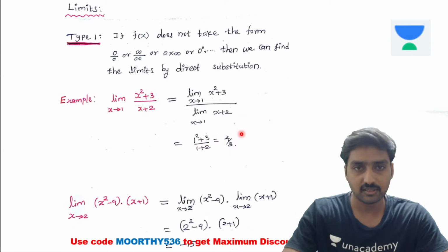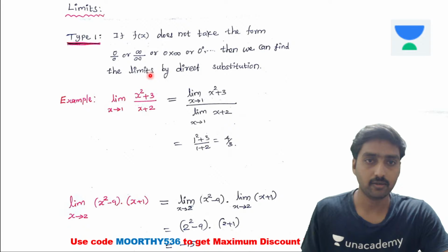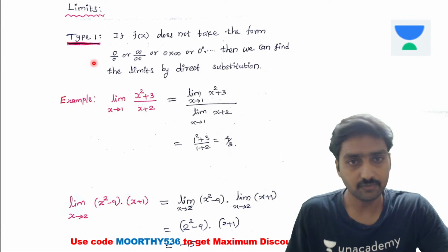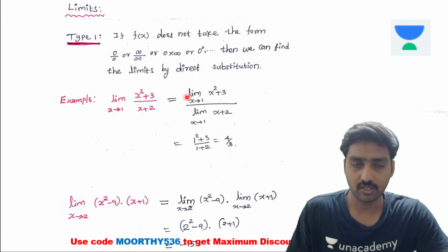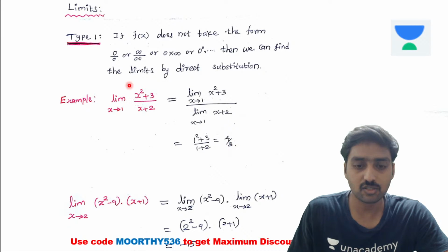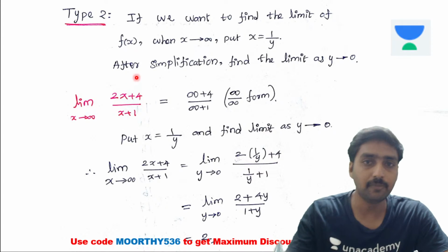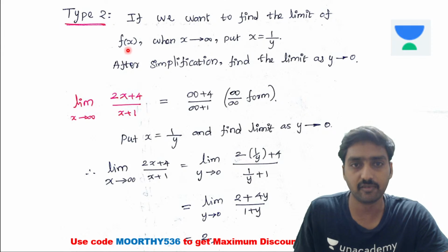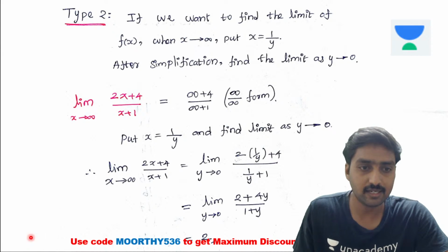Limit of a function, type 1. Type 1 is direct substitution. When we are getting a finite value, it belongs to type 1. Type 2: if you want to find the limit of f of x when x tends to infinity, whenever the limit tends to infinity,